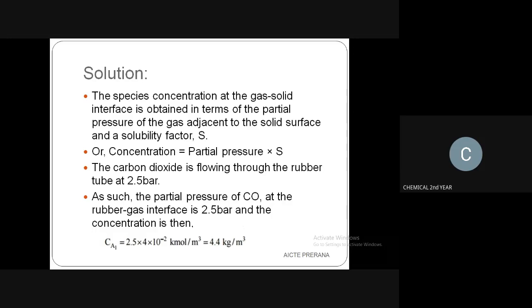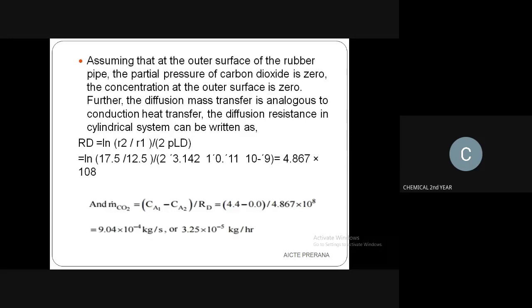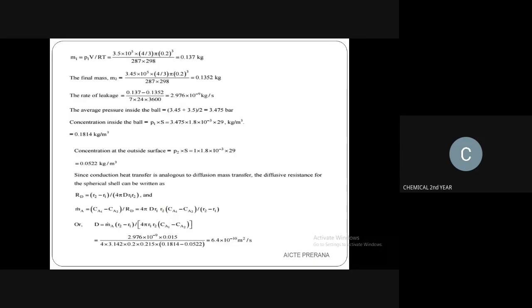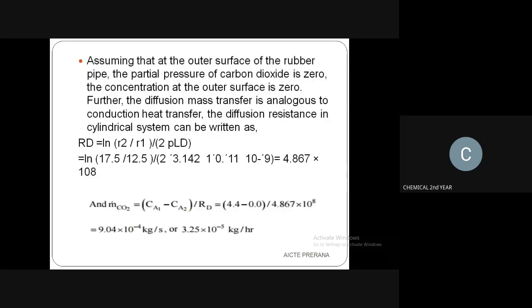Okay, you can go for the next problem. Air pressure inside the synthetic.